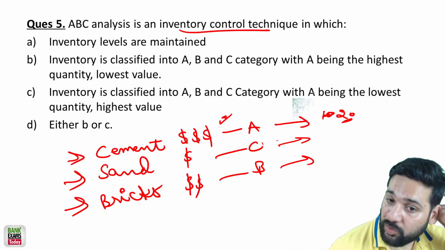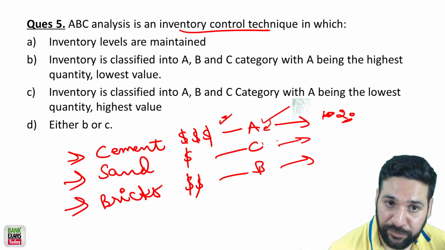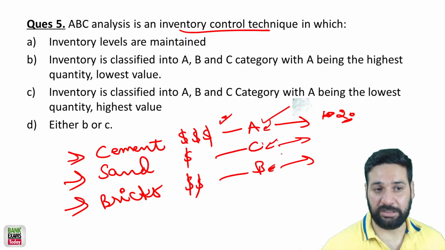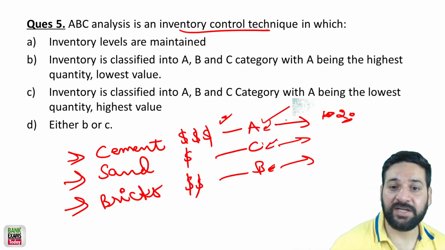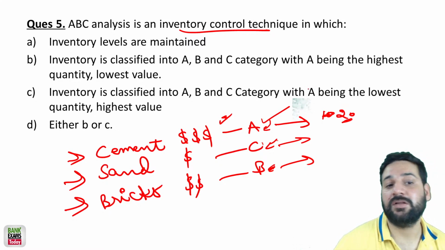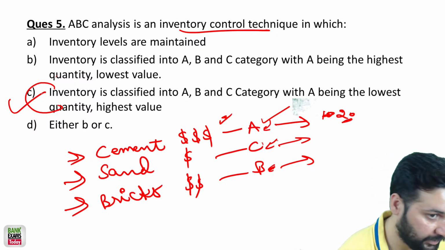So you are very careful about the inventory management of the A category of raw material, less careful about B, and least careful about C. So inventory is classified into A, B, and C, while A being the lowest in quantity and highest in value. So C is the correct answer.